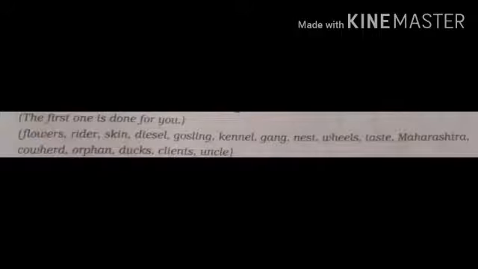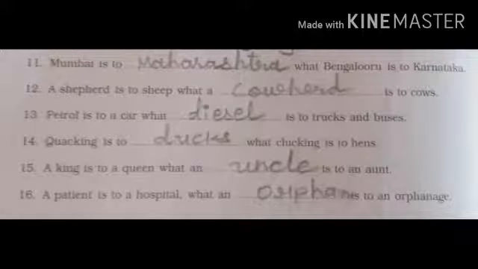Here also I give you the options for sentences 11 to 16. Number 11, Mumbai is to dash what Bengaluru is to Karnataka. Bengaluru is in Karnataka, so Mumbai is in Maharashtra. So number 11 is: Mumbai is to Maharashtra what Bengaluru is to Karnataka.